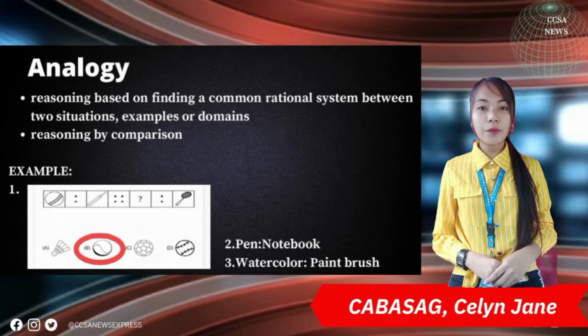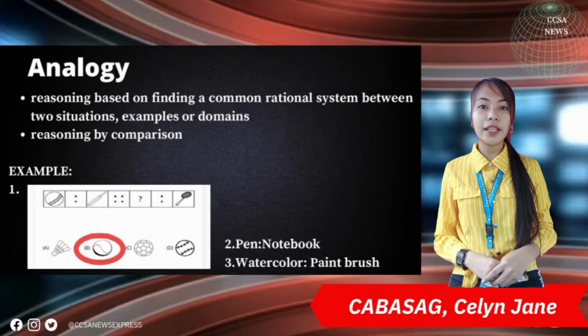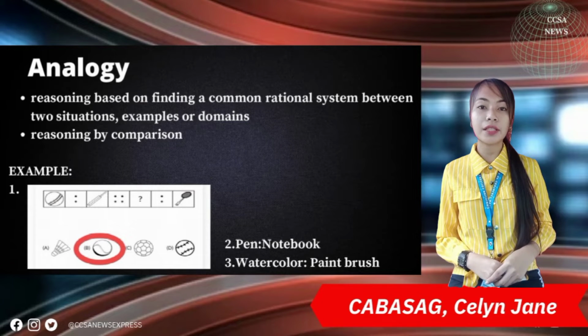Next is analogy, which is a kind of reasoning based on finding a common rational system between 2 situations, examples, or domains. It is a comparison between 2 objects or systems of objects that emphasize respects in which they are thought to be alike. An example of analogy is the tandem between pen and notebook, ball and bat, and many others shown on your screens.